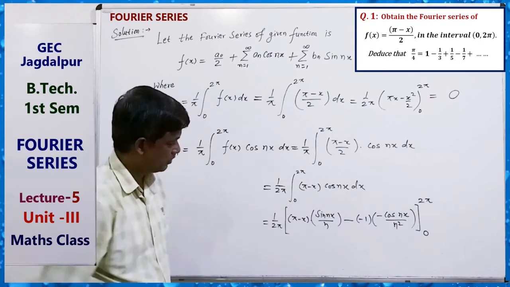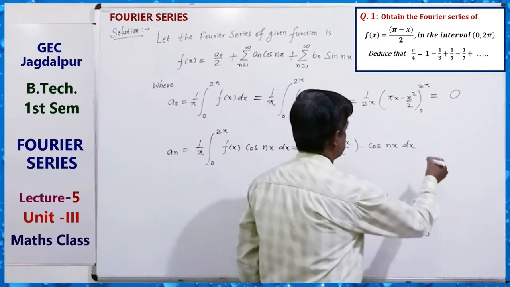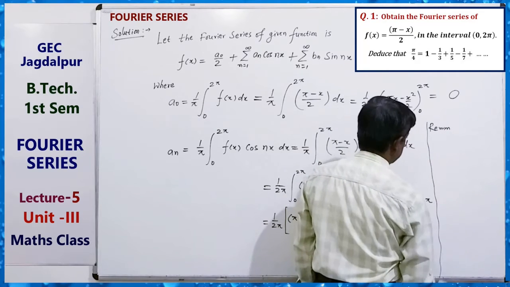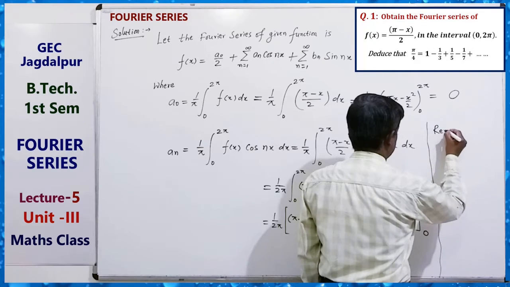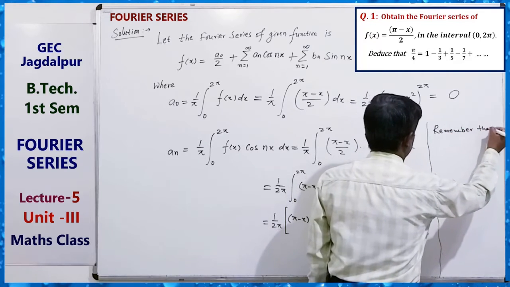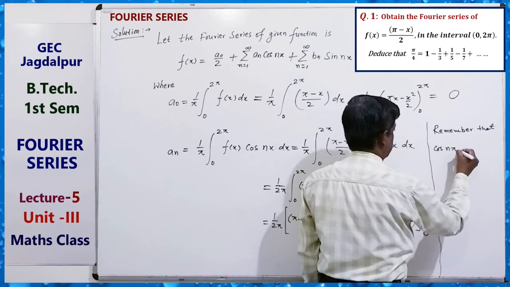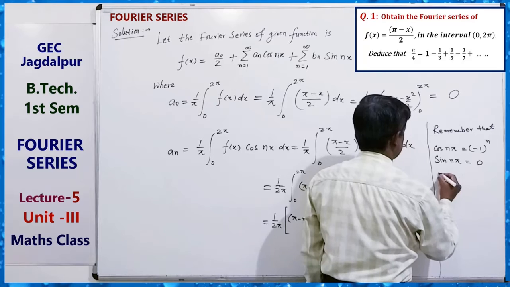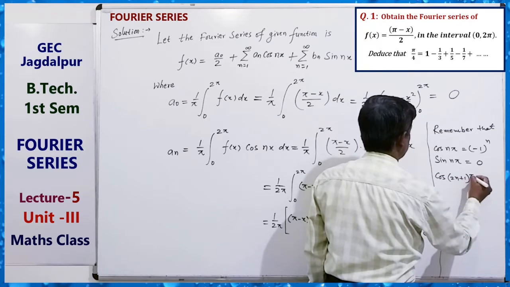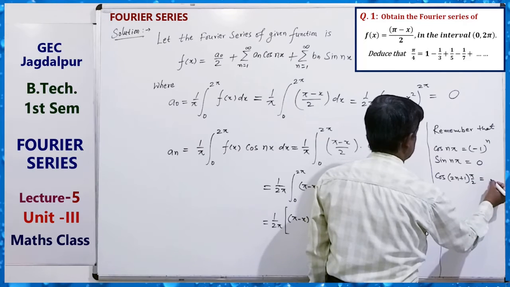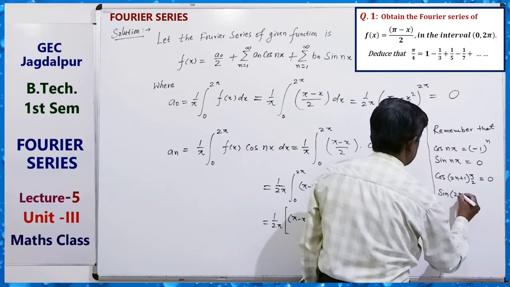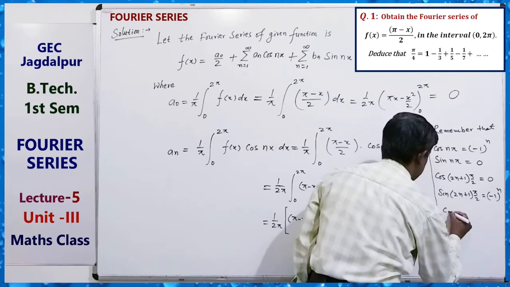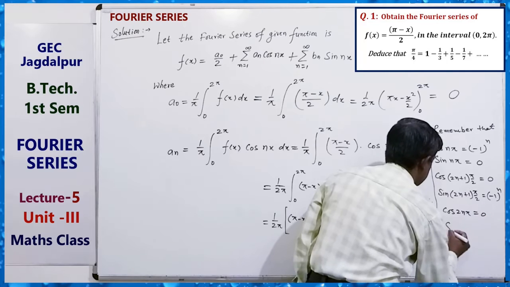Now you can solve it by using, just remember always: cos n pi is minus 1 to the power n, sin n pi is 0, cos (2n plus 1) pi by 2 is 0, sin (2n plus 1) pi by 2 is minus 1 to the power n, cos 2n pi is 1, sin 2n pi is 0.